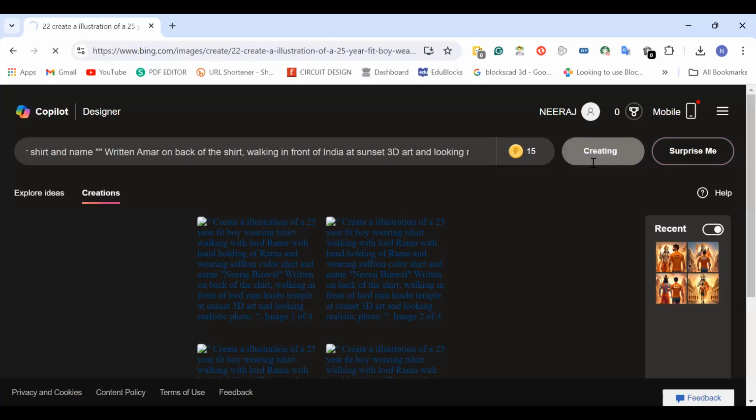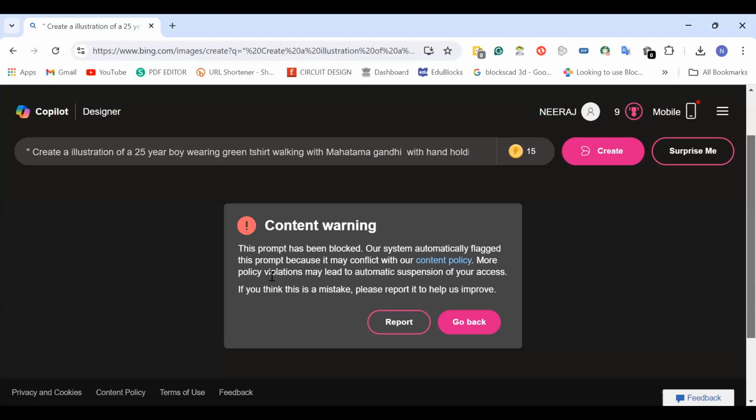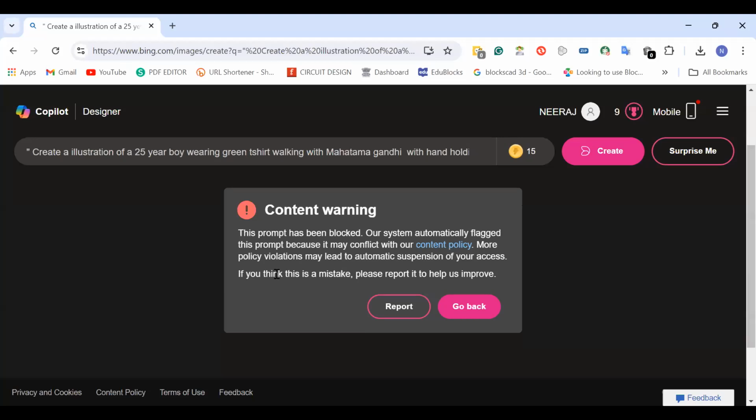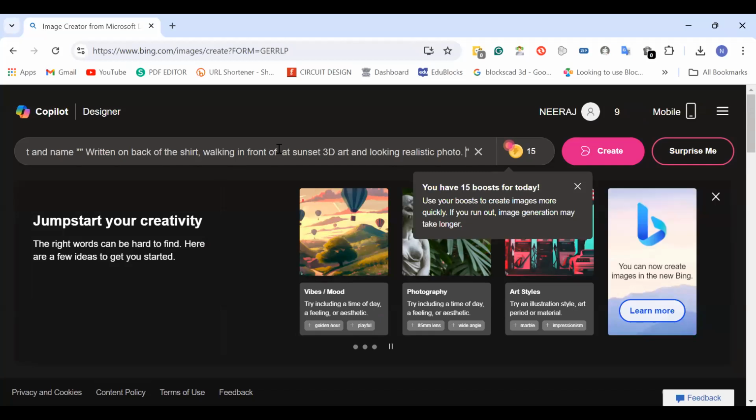It takes a little bit of time. The message says this prompt has been blocked, the system automatically flagged the prompt. Okay, I think it's a mistake. Let me check. Again, I'll do one thing, I'll use another prompt. I think there's some problem.